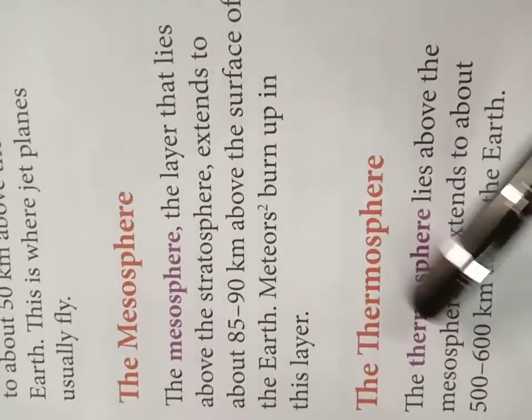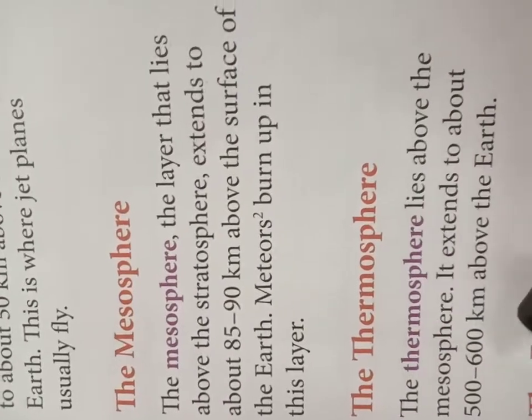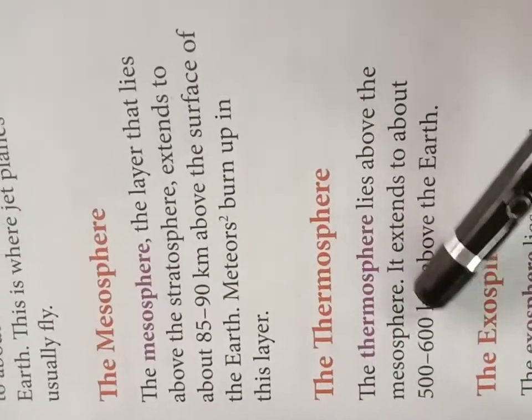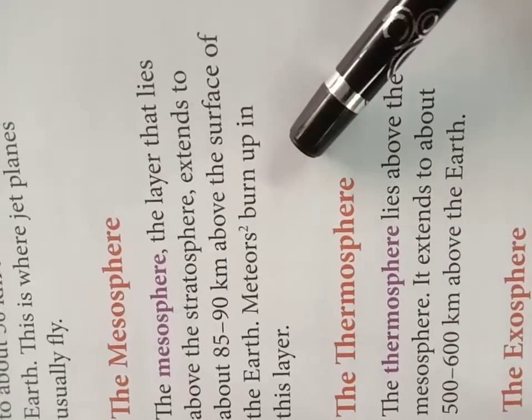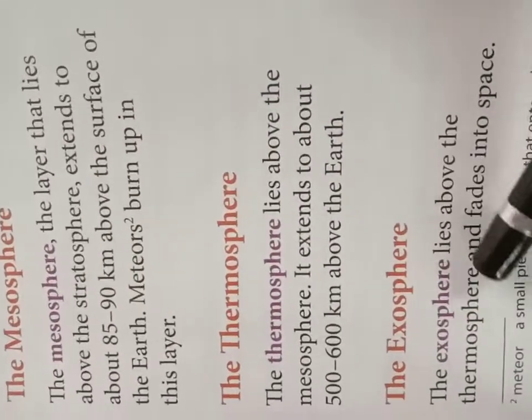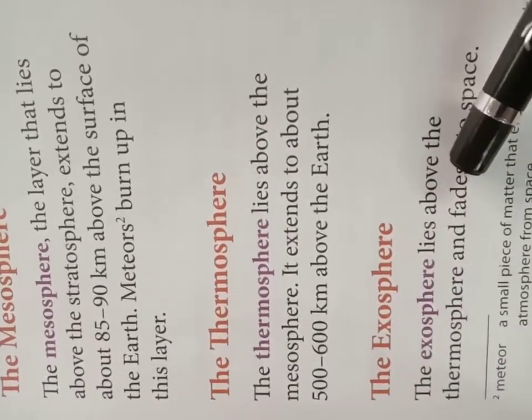And the last layer is the thermosphere. Thermosphere is 500 to 600 kilometers above the earth. And then exosphere. Exosphere is nothing but the space. All the satellites are placed in the exosphere.